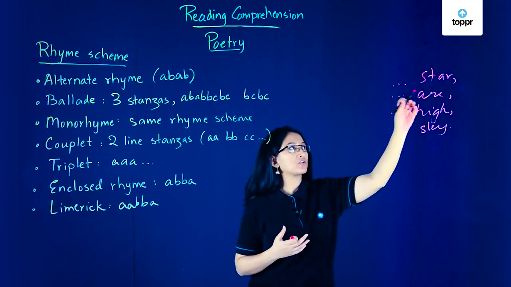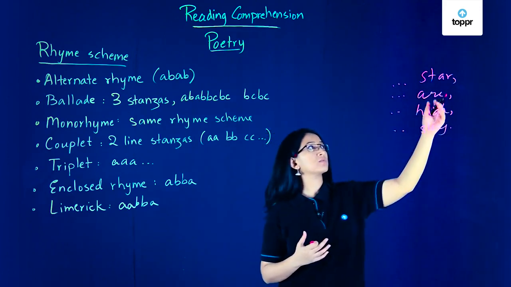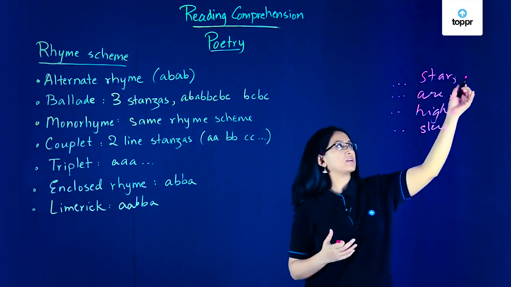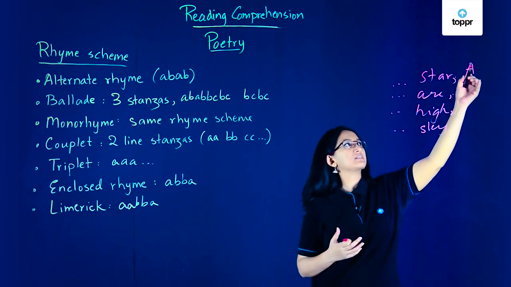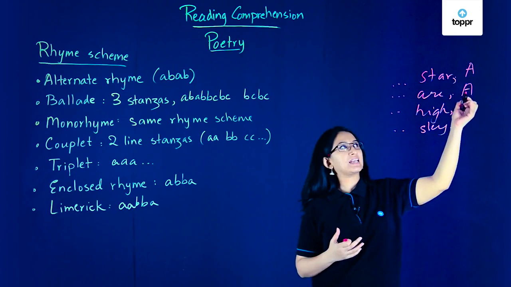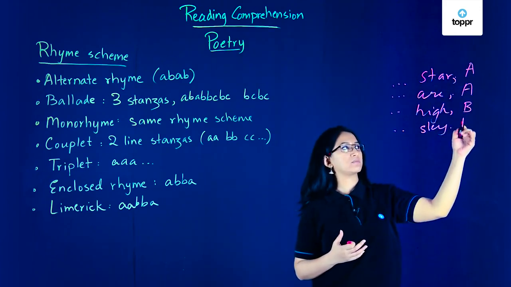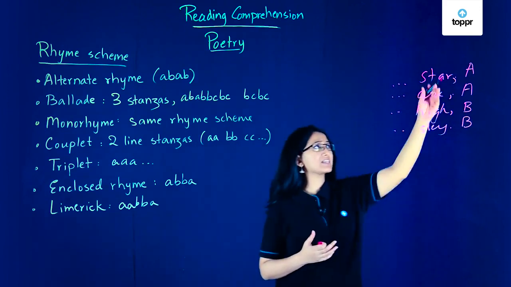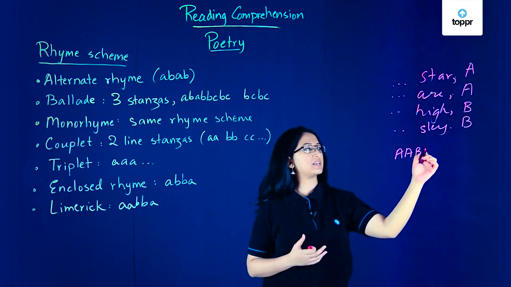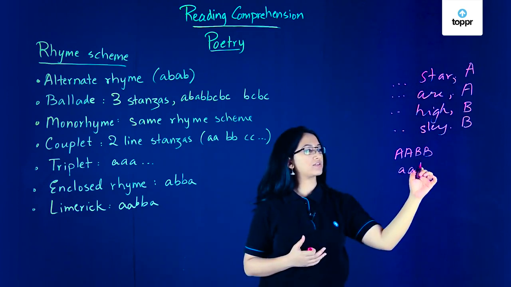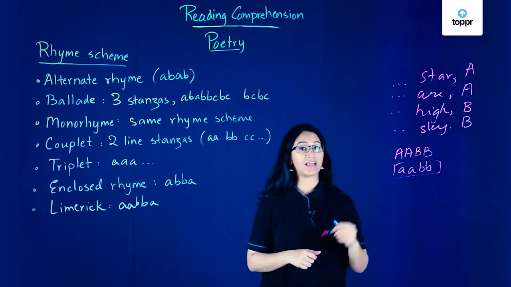And what is the pattern of rhyme, or what is the rhyme scheme of this stanza in the poem? Star and R are rhyming. So I can denote these rhyming words using alphabets. I can say that A and A are two rhyming words, and high and sky are rhyming, so this is B and B. So the rhyme scheme of this stanza is A, B, B. Or I could use small letters as well, a, b, b. So this would be my rhyme scheme.